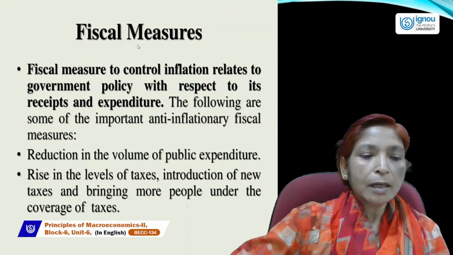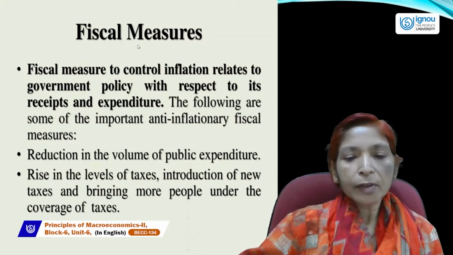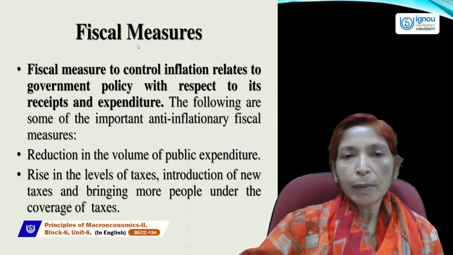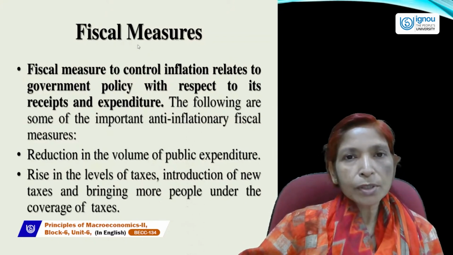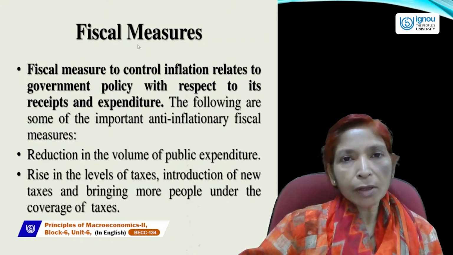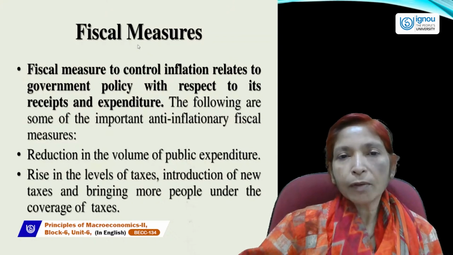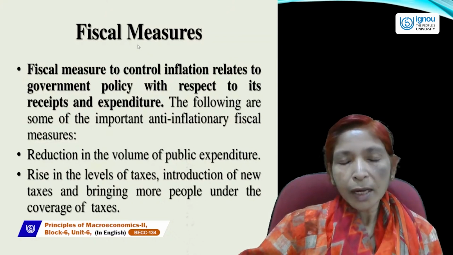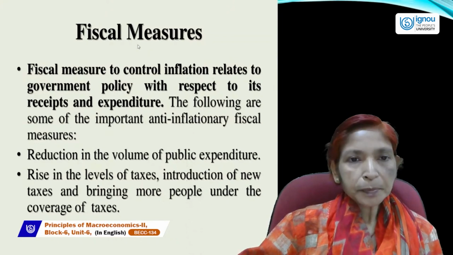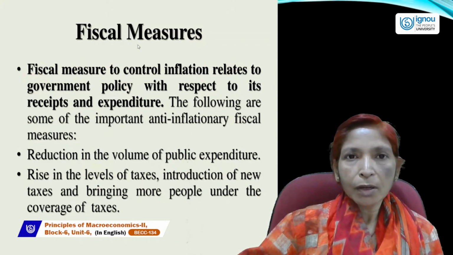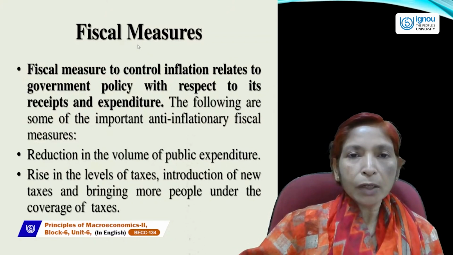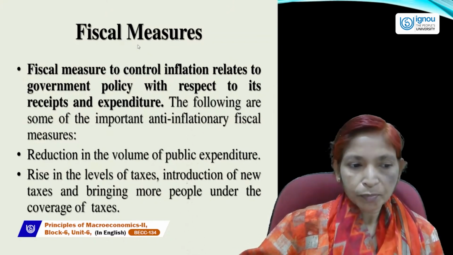One is reduction in the volume of public expenditure. If government reduces public expenditure and imposes more taxes on consumers, their purchasing power will fall, and due to fall in purchasing power, their demand will also fall, and it will control the inflation rate. At the time of inflation, government will increase the taxation rate and reduce public expenditure.